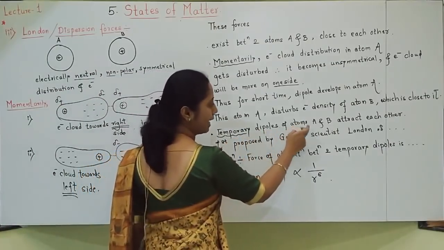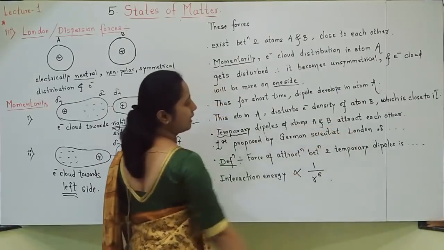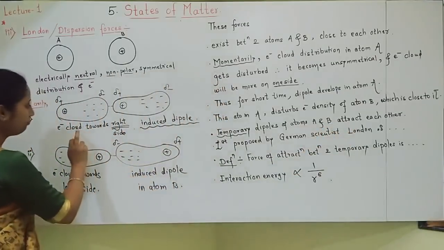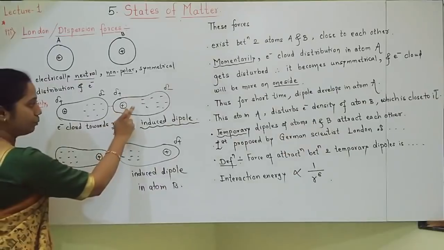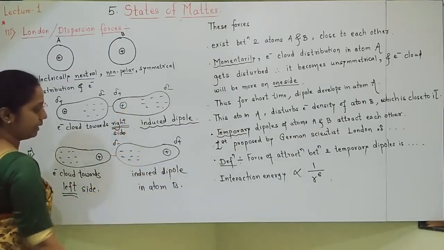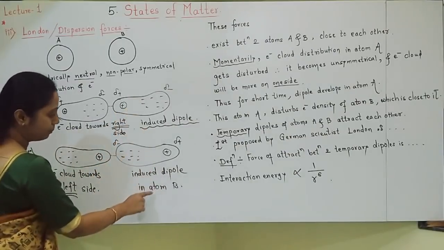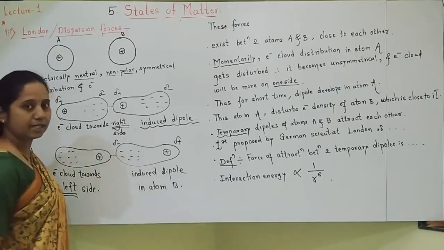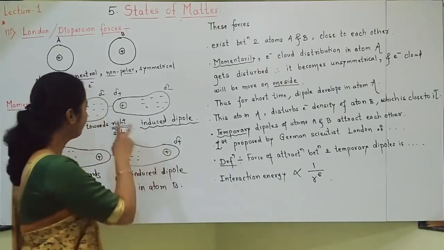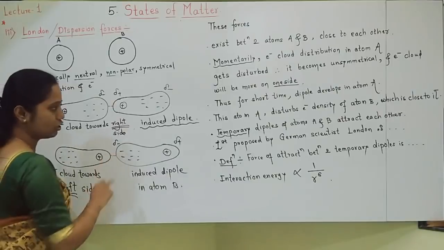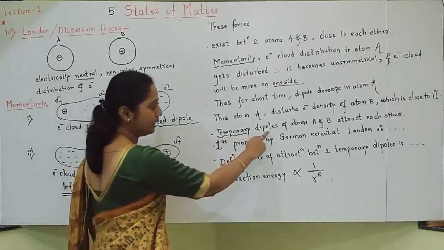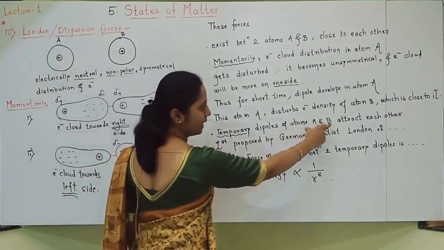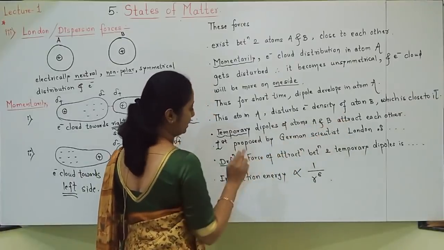Temporarily, dipoles of atoms A and B attract each other. Due to A, dipole gets developed in atom B also. These type of dipoles are called as induced dipoles. And of course, they will attract each other. So, I wrote that temporarily dipoles of atoms A and B attract each other.